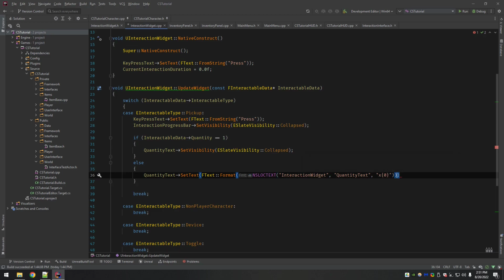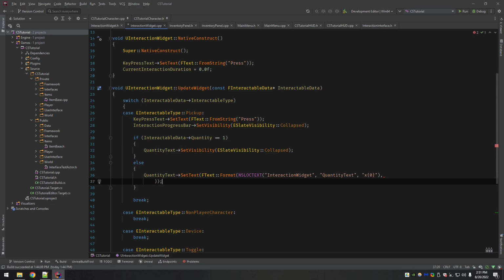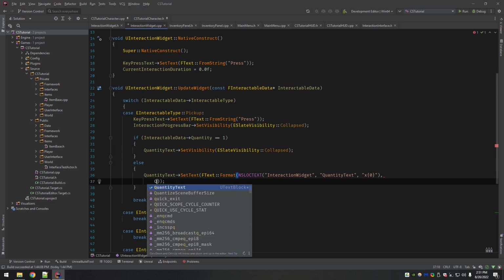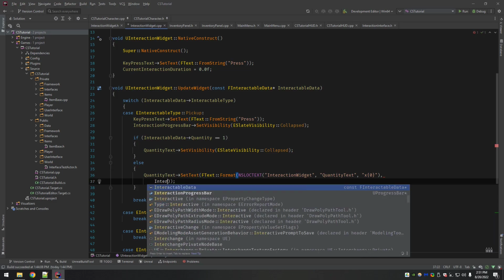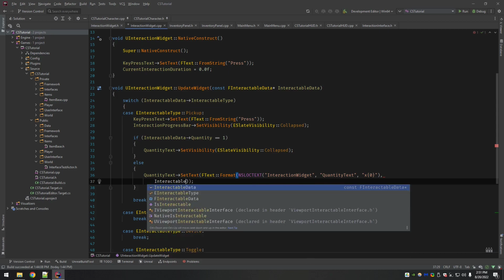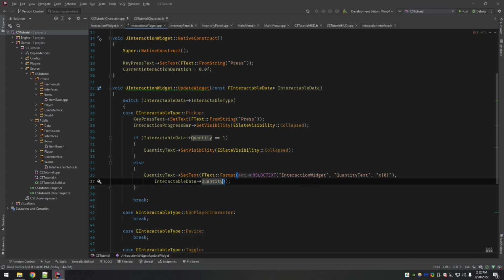Now the 0 is not the actual number we're setting. The 0 here is a format argument that I'll show you. When you indent this down to the next level, now you can say interactable data quantity.